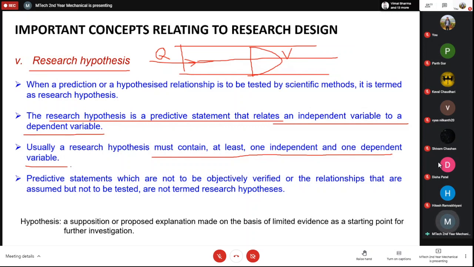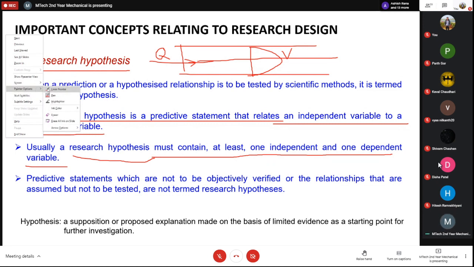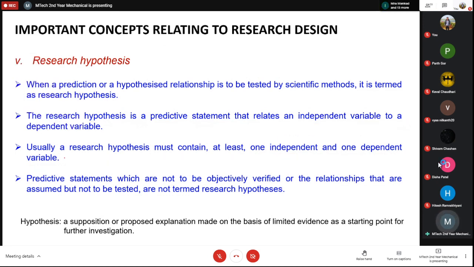Another thing, what is not a hypothesis? A hypothesis is not something which cannot actually be tested. If you cannot test something, then that is not a hypothesis. If you are just saying something and you don't have any arrangement or method to test that, then it is not a hypothesis.